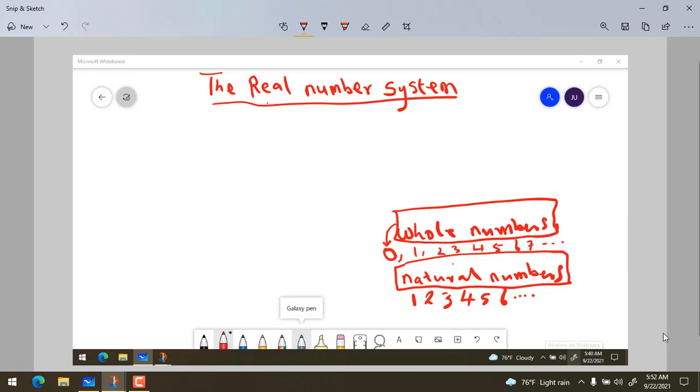Okay, having got that, what is the next set of numbers? The other set of numbers are what we call the integers. The set of integers. So we have the integers.